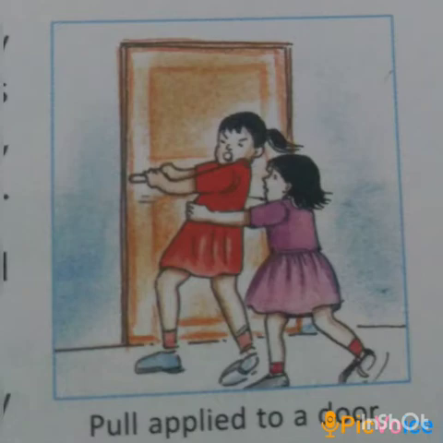There are some effects produced by a force. They are: a force can stop motion, it can change the direction of motion, it can change the shape and size of an object, it produces motion, and it changes the speed of an object. These are the effects of force. That means when there is a push or pull on any object, these are the effects which can be produced by applying a force on it.